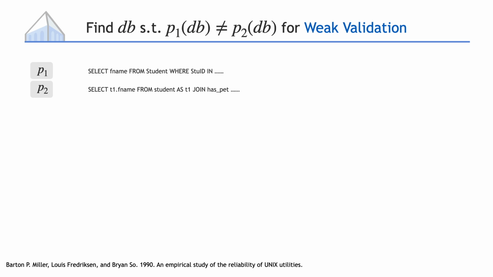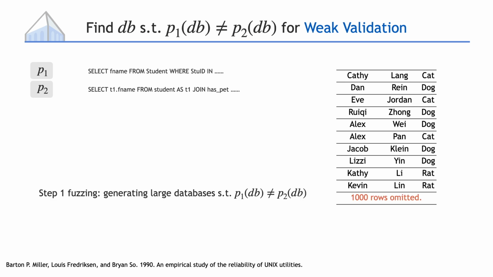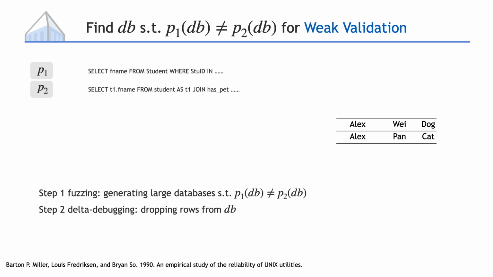The algorithm is the main contribution of our EMNLP paper. First, we use fuzzing, where we generate large databases and search for ones where the return values are different. However, we can't present this large database to the user because they don't have time to read the entire database. So the second step is reducing its size by delta debugging.